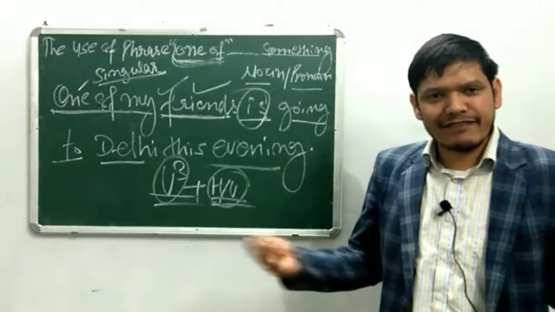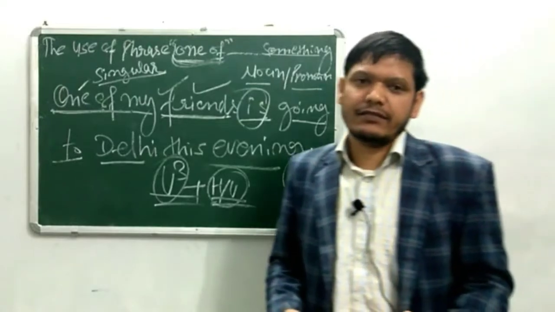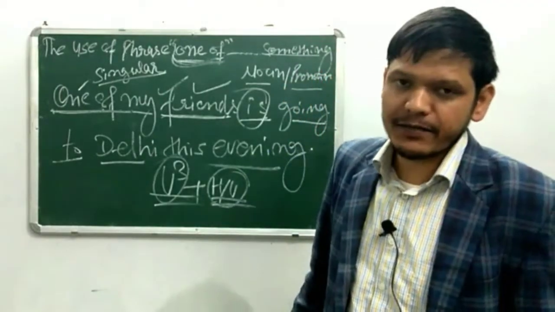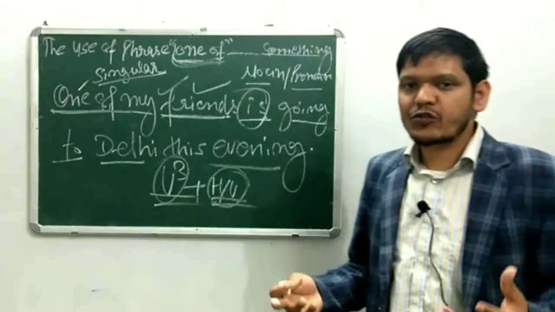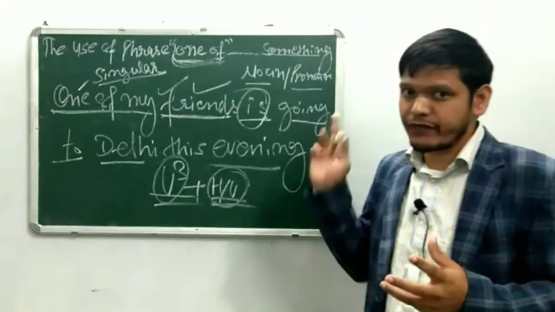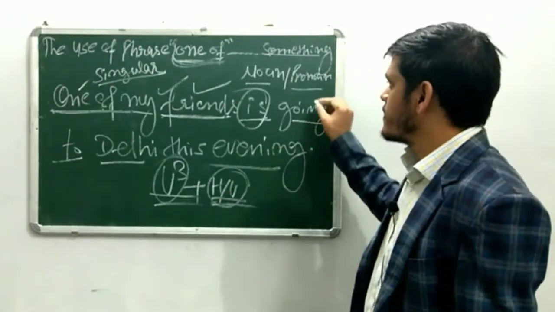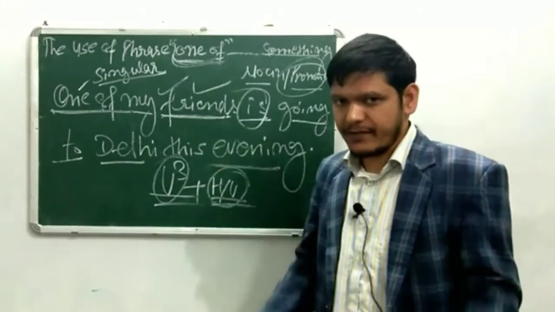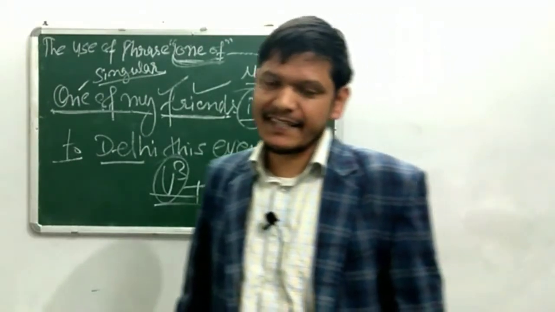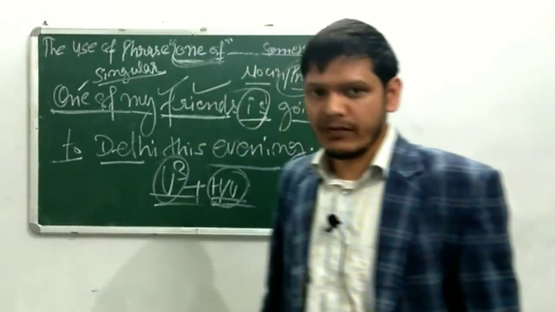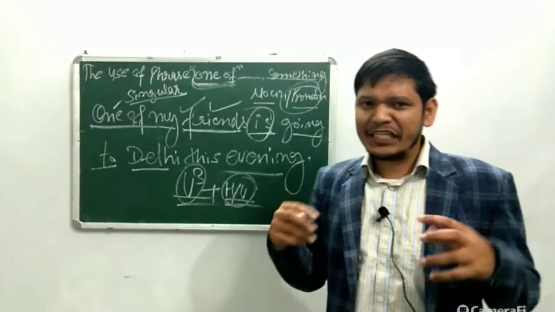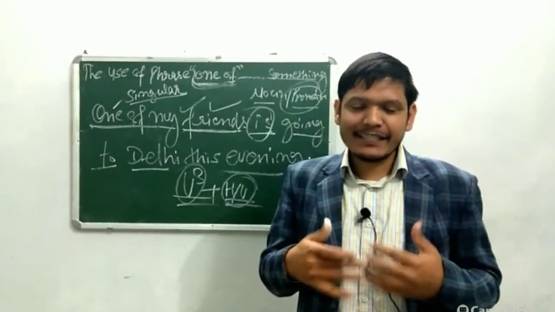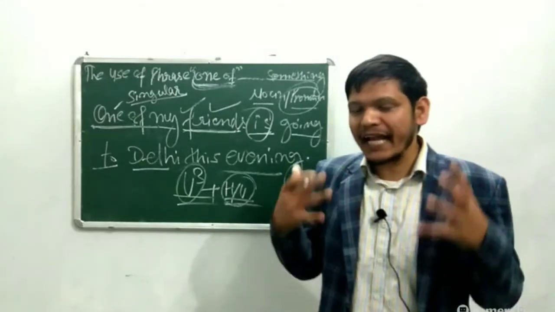Like, "One of my friends is writing a letter. One of my sisters is going to NASA. One of your friends was calling me yesterday." One of your friends. Now I am using here your, a personal pronoun. "One of your friends was calling me yesterday. I could not pick his call." So make sure that you use this phrase very correctly and keep on practicing. This will be improved only by practicing.